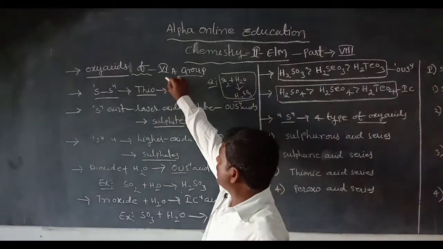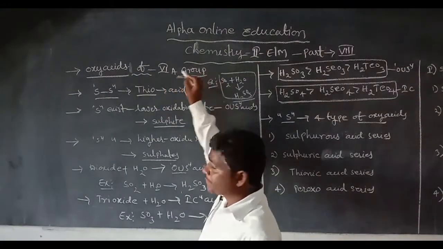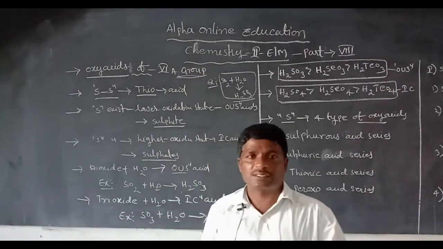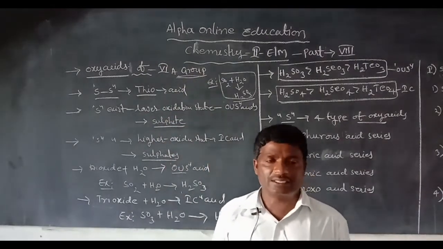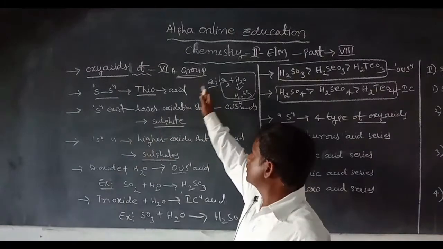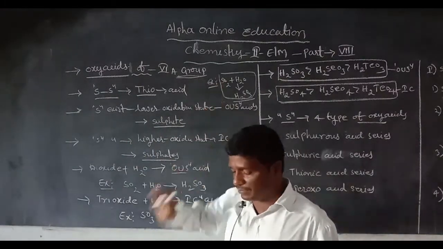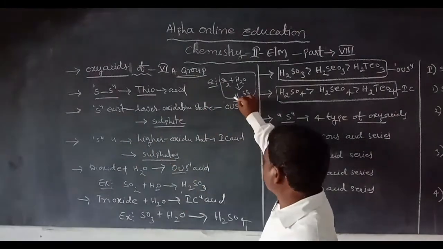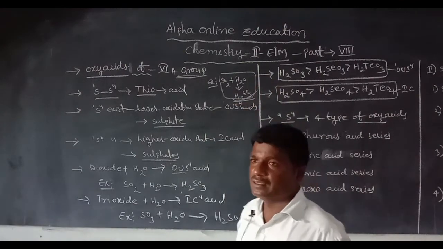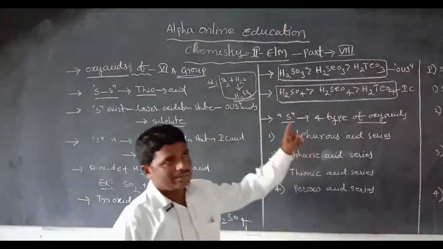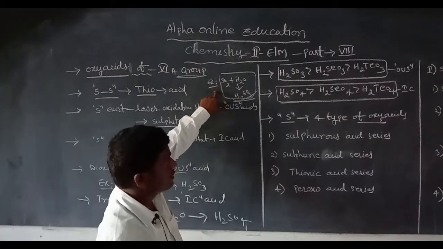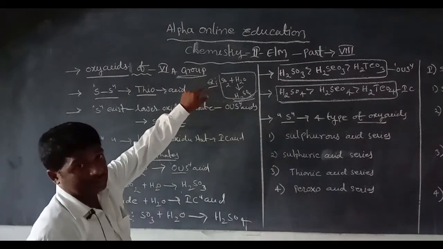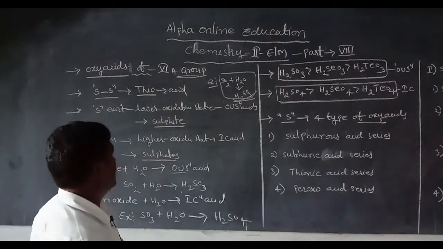Here are the oxyacids of the 6A group elements. In the 6A group, sulfur forms oxyacids. For example, sulfur dioxide dissolved in water forms sulfurous acid. So in the 6A group elements, sulfur is the major element that forms oxyacids.